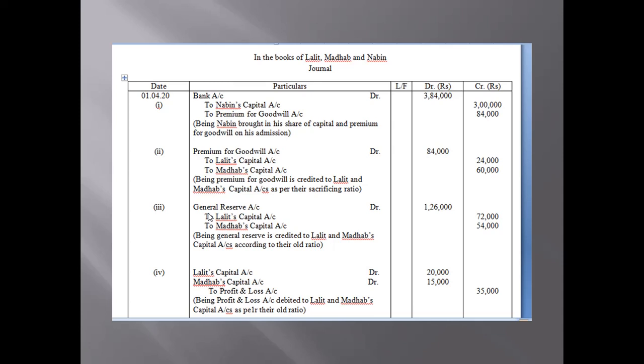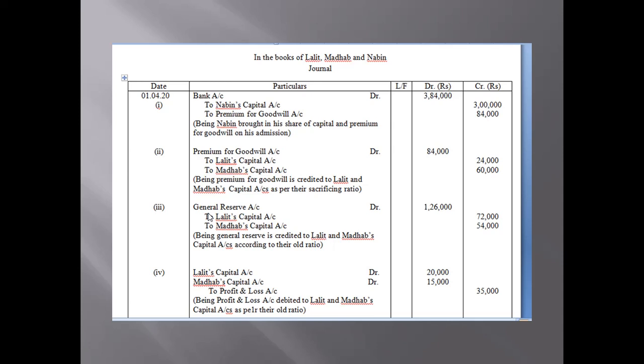So similarly, this general reserve, which is an accumulated profit, will be shared between Lalit and Madhav as per the old ratio. So general reserve will now be credited to their capital accounts, because it is a profit, their capital account will be increased.